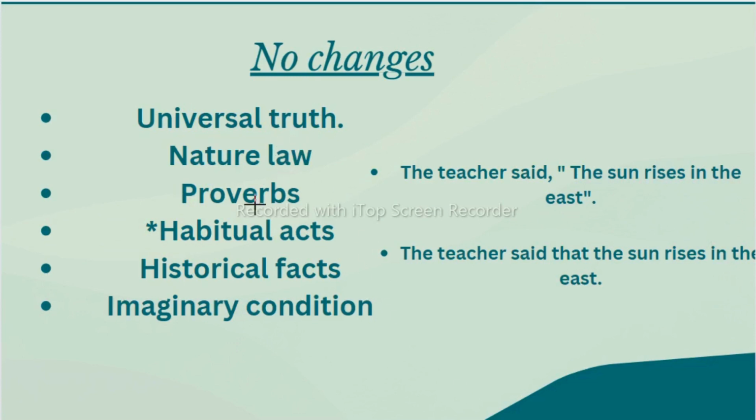Now there are no changes in the indirect speech if your direct speech is in these forms like universal truth, nature law, proverbs, habitual acts, historical fact, or imaginary condition. If you have these types of sentences, then there will be no changes. For example, the teacher said the sun rises in the east. So it is natural, meaning universal truth, so no changes. For example, the teacher said that, why, because we are removing the inverted commas and comma. Then same as it is, the sun rises in the east. Because after inverted commas we should take capital letters, but here we have removed inverted commas, so no capital letter, small letter only, and no commas. At the end we should add a full stop.